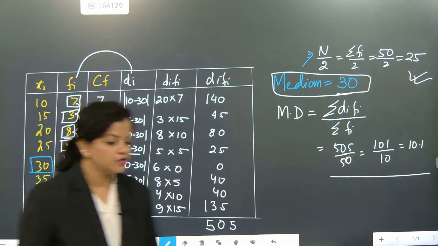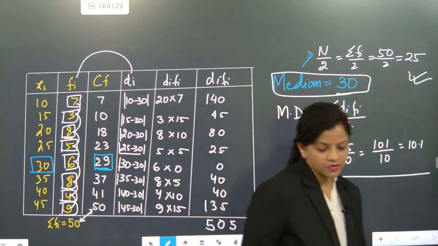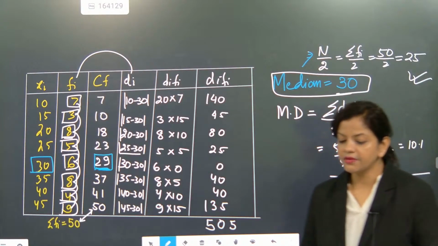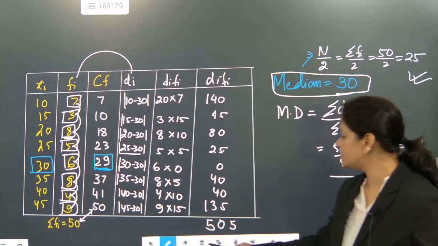Okay, beta. So we will be doing the next part now. So this is about mean deviation and median part. Now we will be going for the next one when grouped distribution is given.